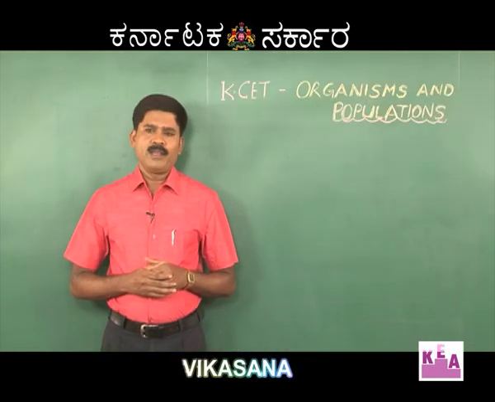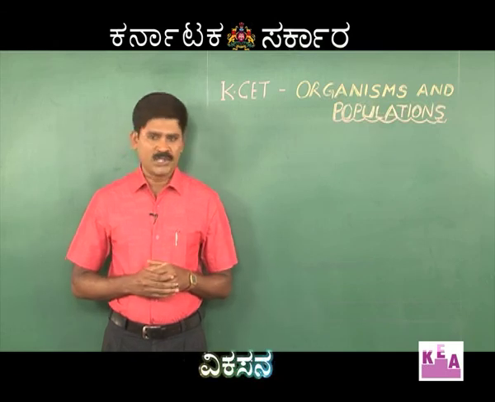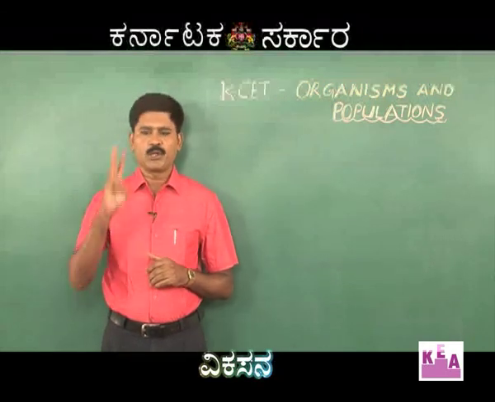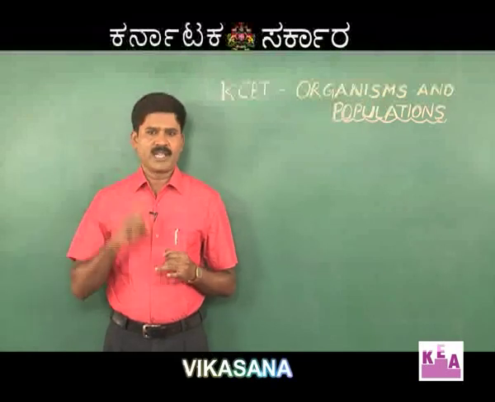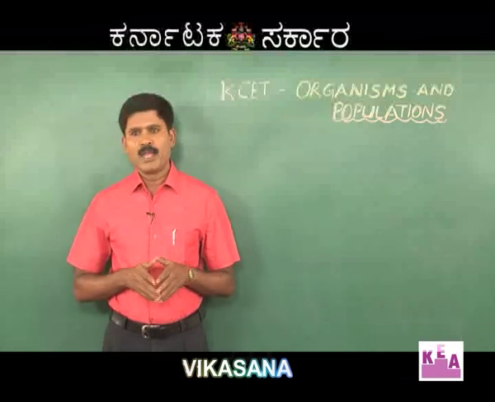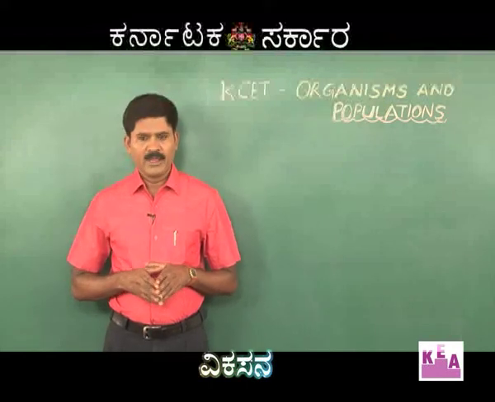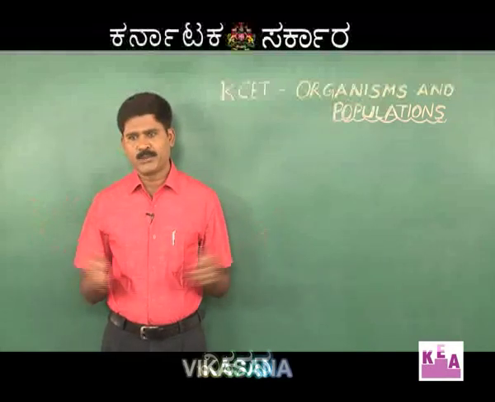Population growth: the increase or decrease in the size of a population over a period of time is called population growth. Population growth is controlled by three factors. The first is biotic potential, the second is carrying capacity, and the third is called environmental resistance. Biotic potential refers to the maximum reproductive capacity of organisms under unlimited natural resources.